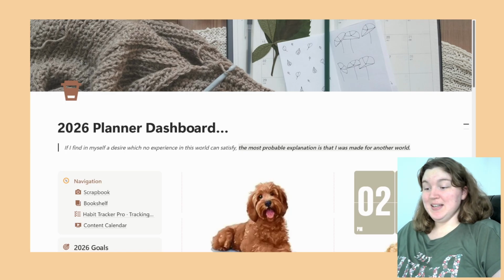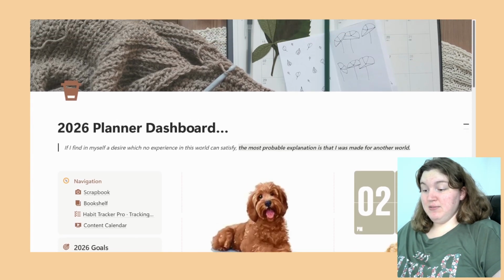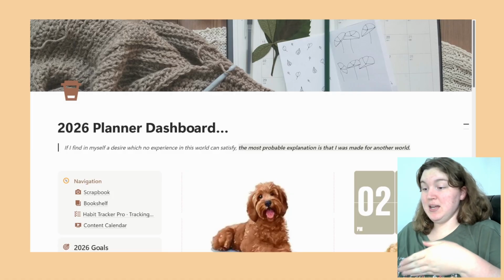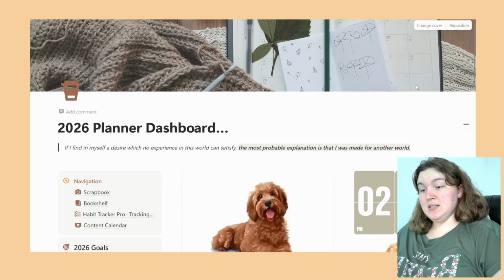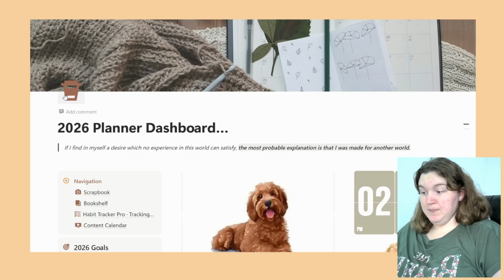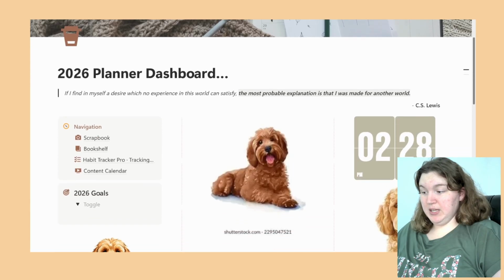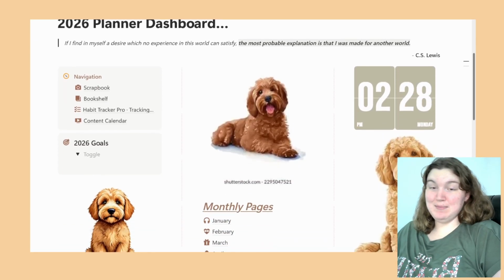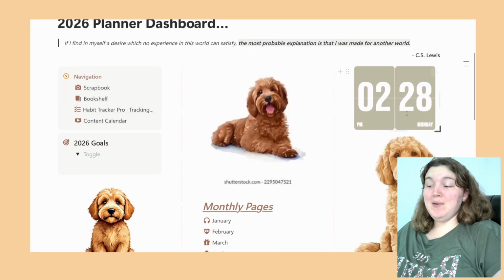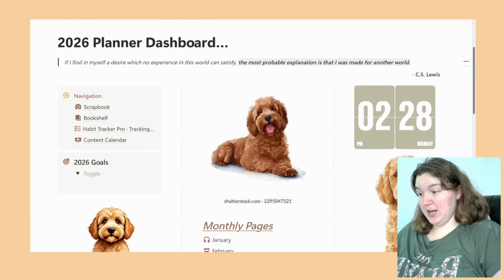So I went with this kind of brown and neutrals theme for my dashboard. I am not an overly aesthetic person, but I ended up going with this brown theme. This banner was a cover that Notion already had, so I just went ahead and went with it, and I kind of liked it. I went with this cute little coffee cup emoji for my picture, and like I said, brown and aesthetic themed, but I went with golden doodles as my accent and theme for the dashboard.